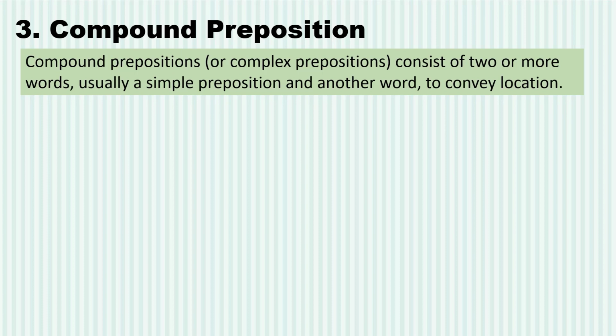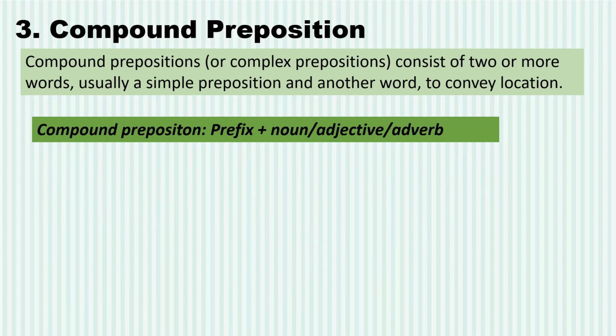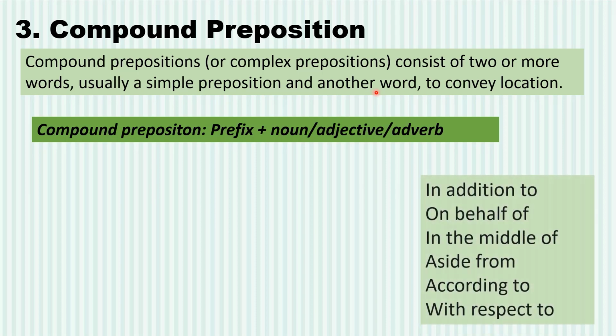And other thing is that they can be like double preposition, separately placed preposition. So you can have a prefix which is added to some noun, some adjective or some adverb to form a compound preposition. And this type of preposition is mostly used to convey location. We also call it a complex preposition. Look at the examples.